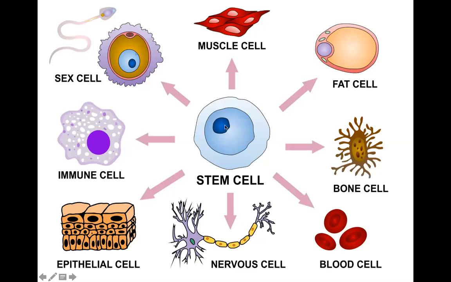So a stem cell can change into a muscle cell, a sex cell, an immune cell, that is a WBC, a nervous cell, a blood cell, bone cell, or a fat cell. You might have learned about the many stem cell banks that are there. From the placenta and the umbilical cord, the stem cells are preserved in the bank.